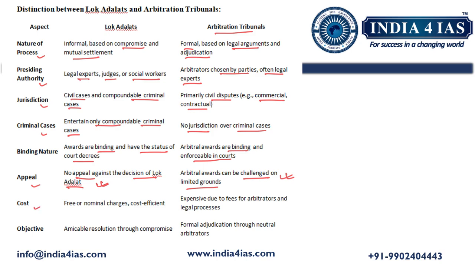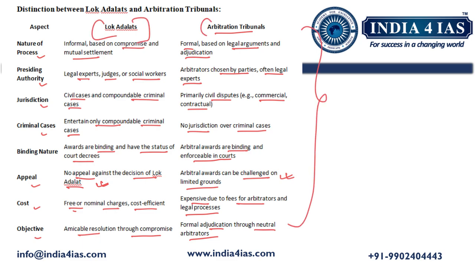Coming to the cost involved, it is free, or there will be some nominal charges, and it is cost efficient. Whereas arbitration tribunals are expensive due to fees for arbitrators and legal processes. Coming to the objective, here the objective is amicable resolution through compromise, whereas in arbitration tribunals, it is formal adjudication through neutral arbitrators. So these are the detailed differences between Lok Adalat and arbitration tribunals.